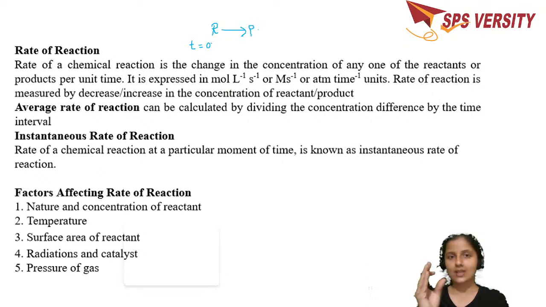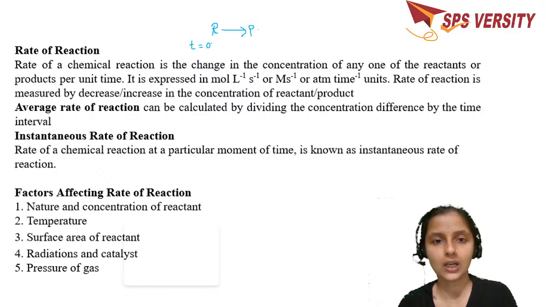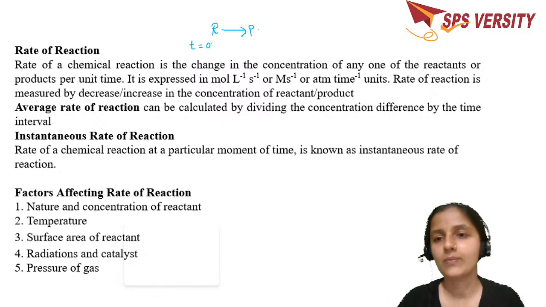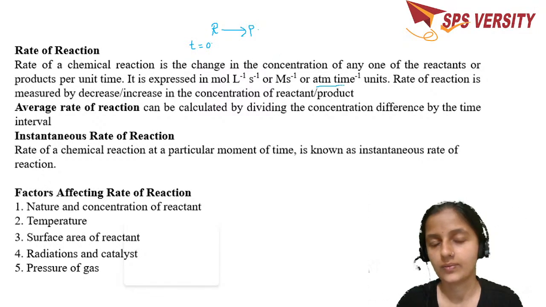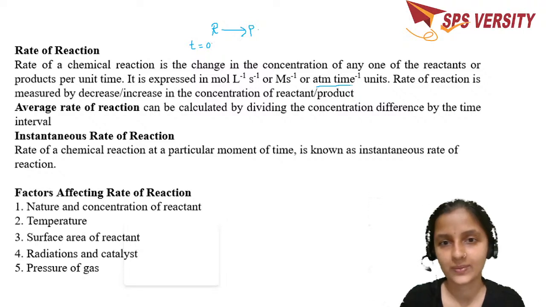Generally, whenever we say concentration, we express it in terms of molarity. So mole per liter divided by unit time, you can take it as seconds. Some reactions may take the unit of per minute and per hour also, but if it is in the problem, then you have to convert according to the problem given and looking at the unit of time. Otherwise you can keep it in mole per liter per second, mole per liter per hour, mole per liter per minute. Okay, if it is a gaseous reactant, then the pressure changes during the reaction. In those cases, change in pressure over the time, atmosphere is a unit of pressure, divided by time is a unit which you can consider.